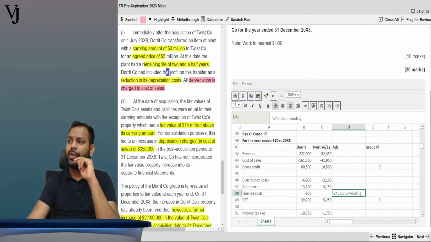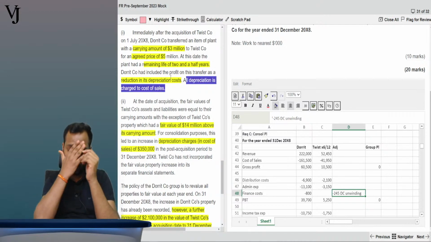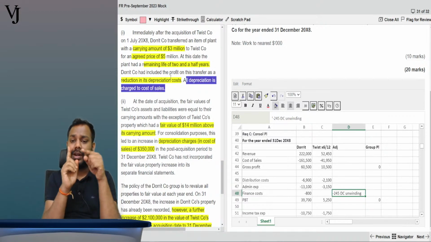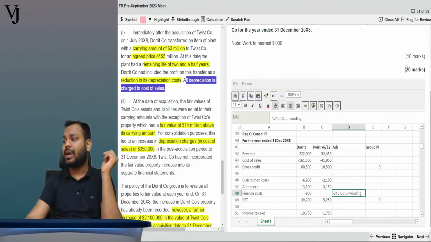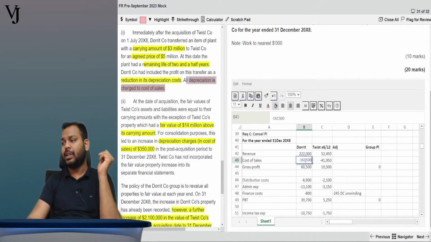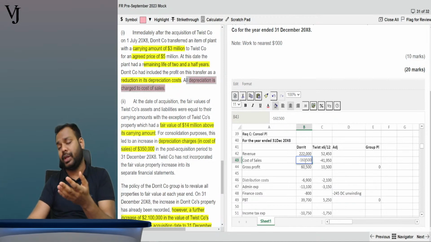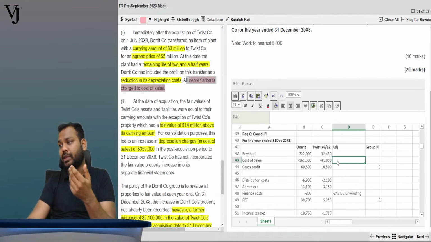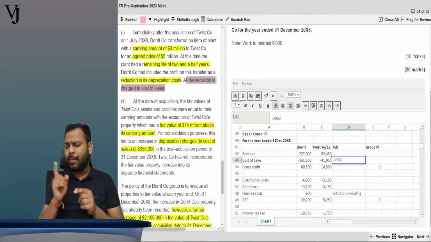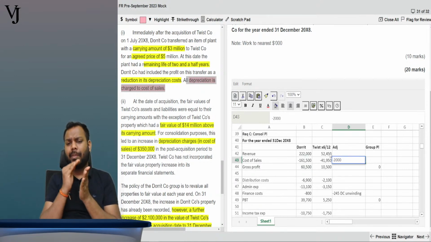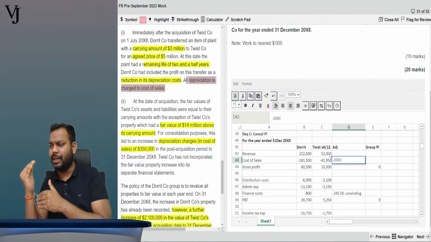Now tell me what they have done. It says the profit on transfer is a reduction in depreciation cost, and all depreciation is charged to cost of sales. So the 2000 profit earned by the parent company is adjusted with the cost of sales. This would have reduced the cost of sales, so I will increase the cost of sales by 2000. Why am I doing minus? Because the cost of sales is in minus. To increase, I have to do further minus.